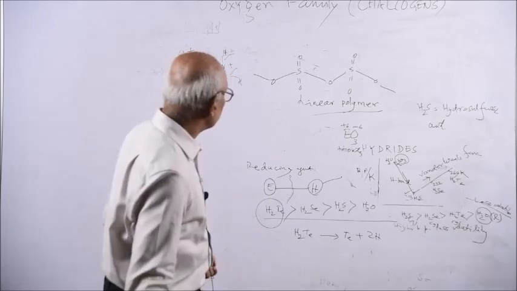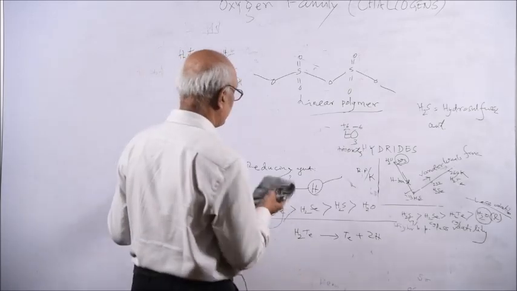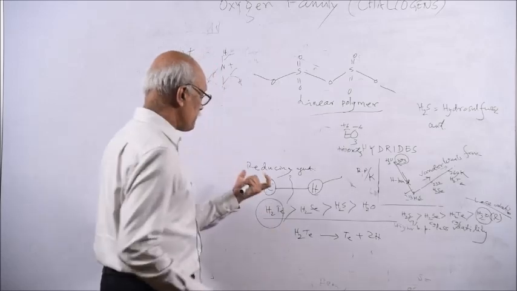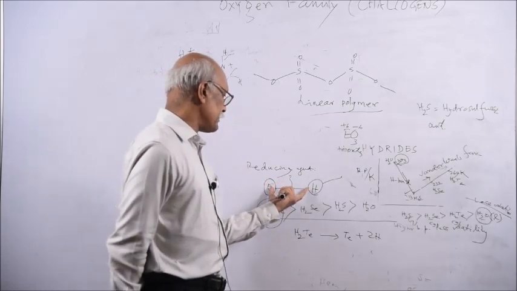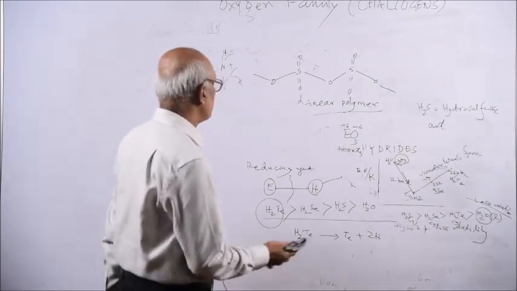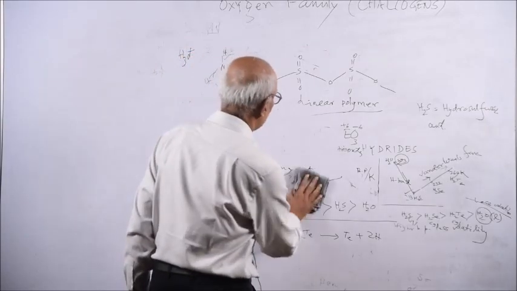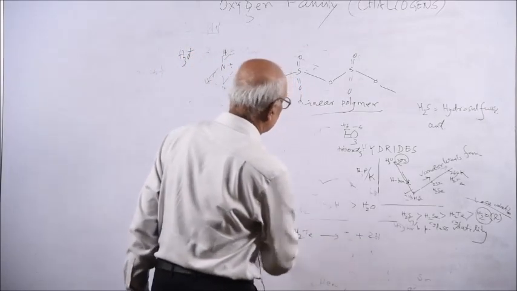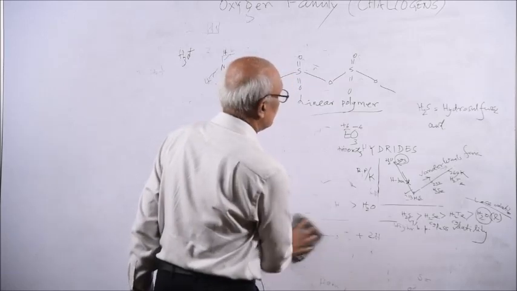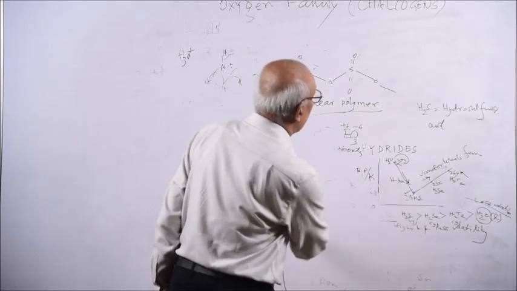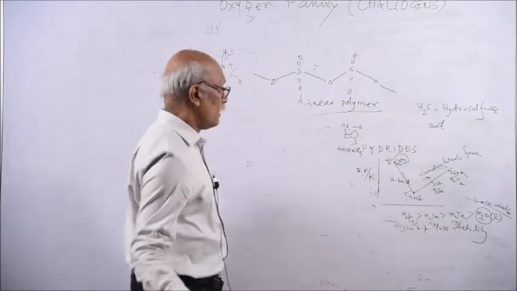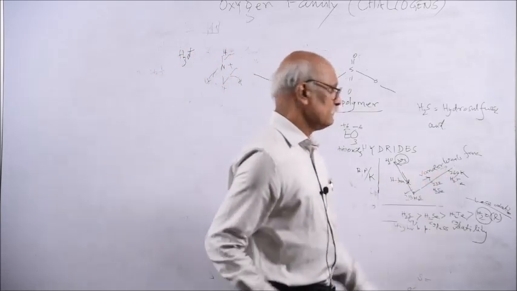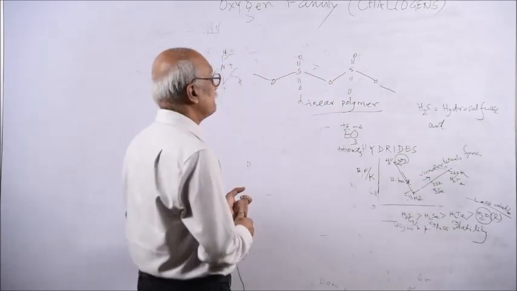There will be that, which is a powerful reducing agent. So you remember, higher is the bond dissociation energy, easier is the breaking and liberation of hydrogen. The substance which liberates hydrogen easily is a better reducing agent. So among these hydrides, you remember H2Te is a better reducing agent.